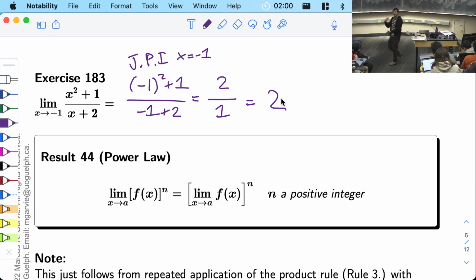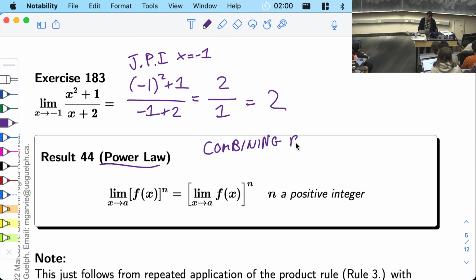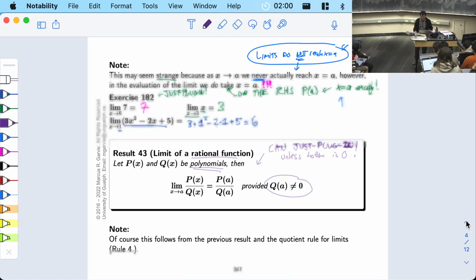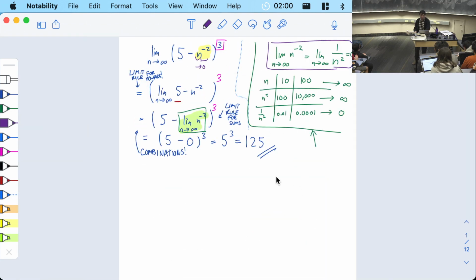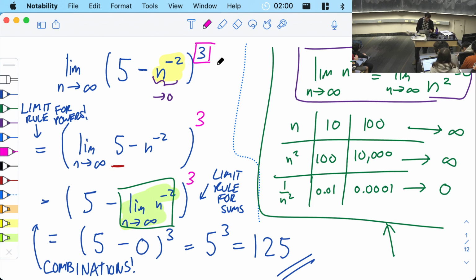We have the simple rules like plus, minus, times, divide. We have these special functions that we can evaluate limits for. And by combining them, you can do all sorts of harder limits. In the notes, they give us a couple more rules. So this is another combining rule. This is the one I called the power rule before. If you have the limit of a power, it's the power of the limit. We did this one earlier today. We used this rule in our first example when we did the power 3. So if you understood how the power 3 went out, that's what the rule is saying.